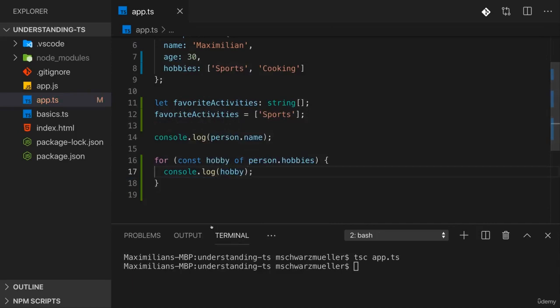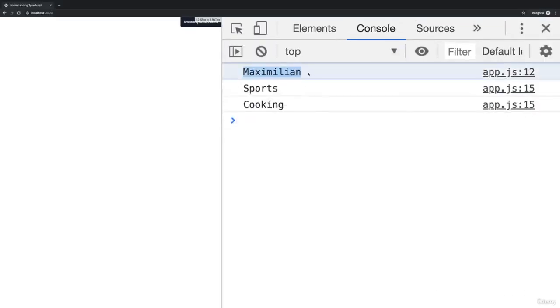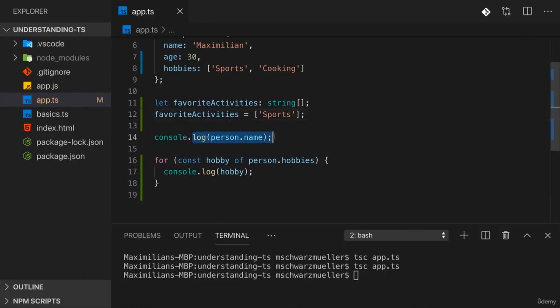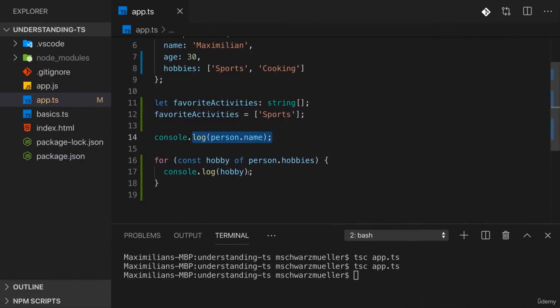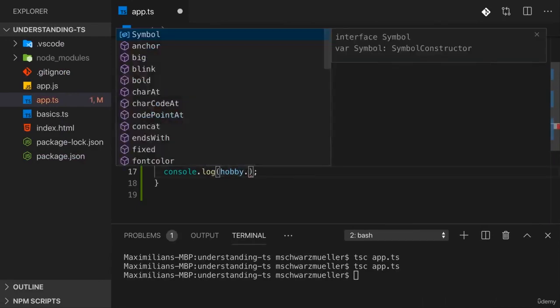Now that's not too fancy, that's something we know from JavaScript, right? If I now compile this app.ts file down there, we get the name from this line and thereafter the two hobbies being printed.